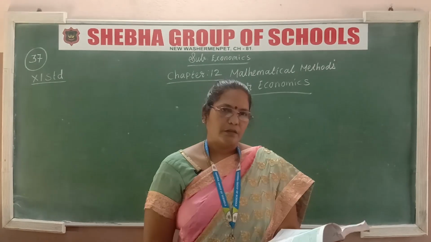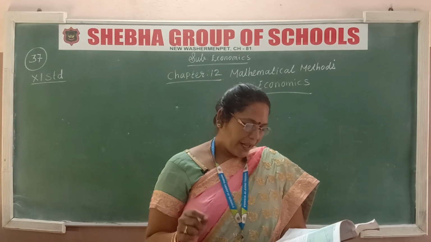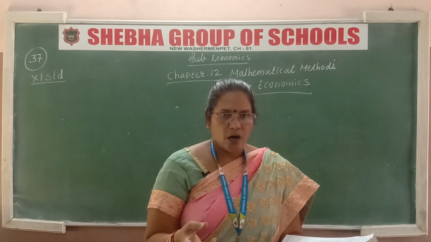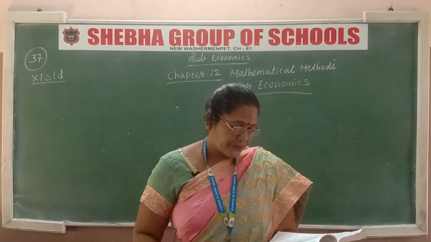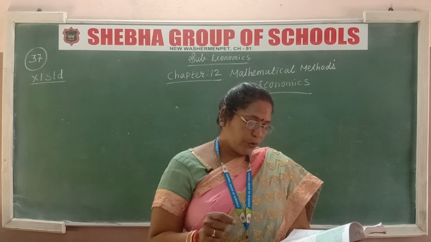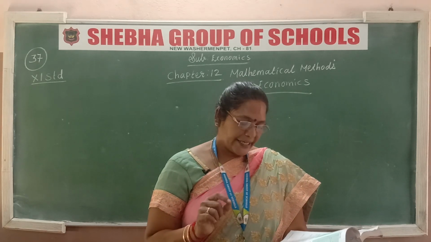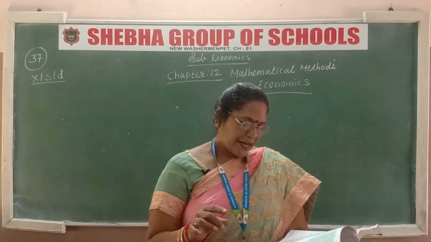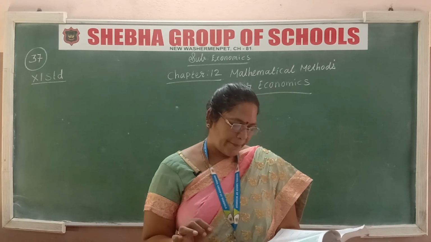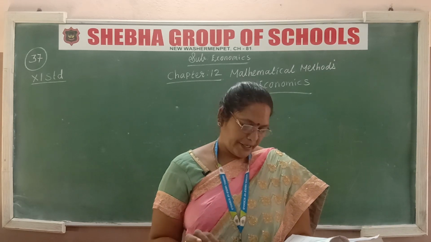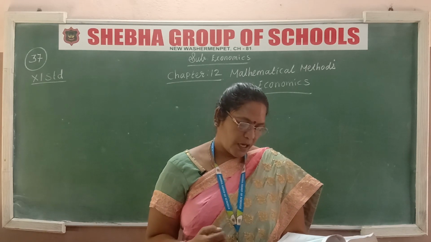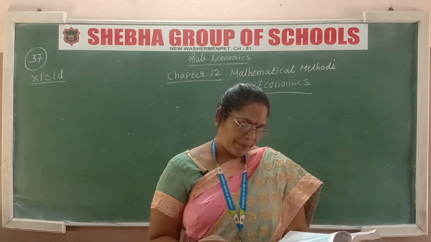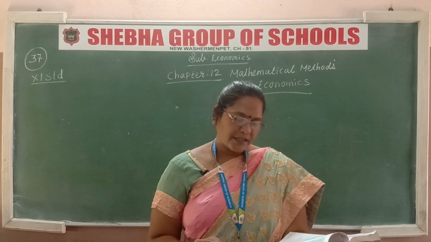Application in economics. By applying the above method, the demand and supply functions are obtained. Demand has to be there for supply to exist. We already learned this from the first chapter itself. So, demand function: Q is equal to f of P, where Q stands for quantity demanded of a commodity and P is the price of that commodity. The supply function is Qs, that means quantity supplied, is equal to f of price, where Q stands for quantity supplied of a commodity and P is the price of that commodity.